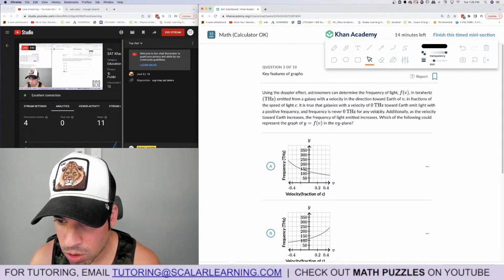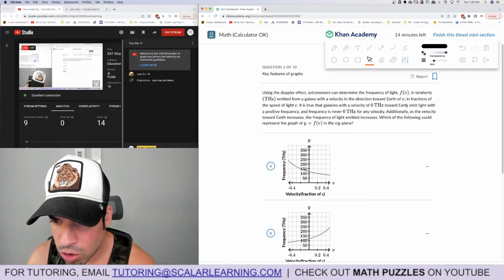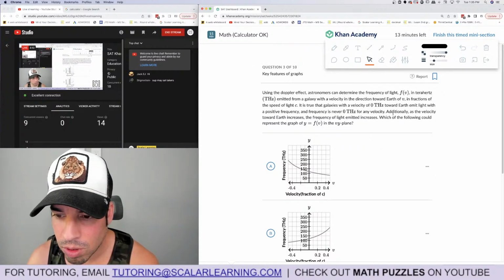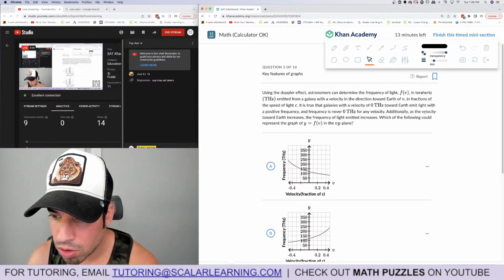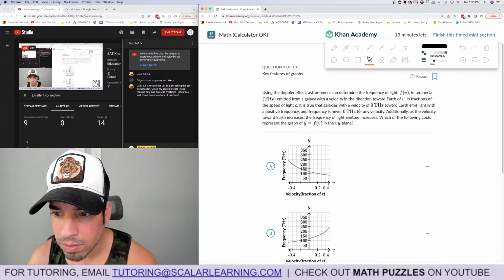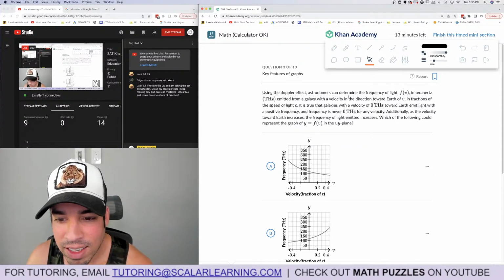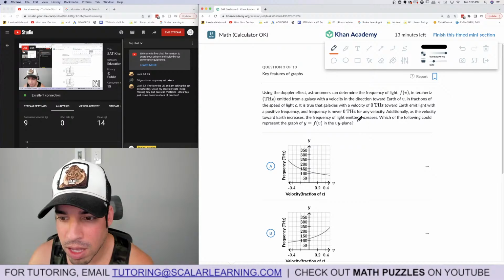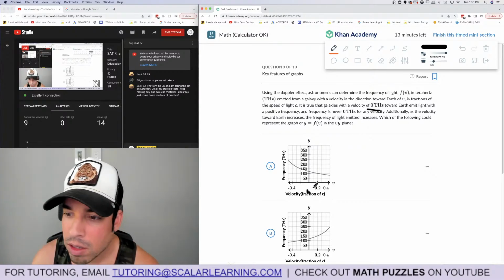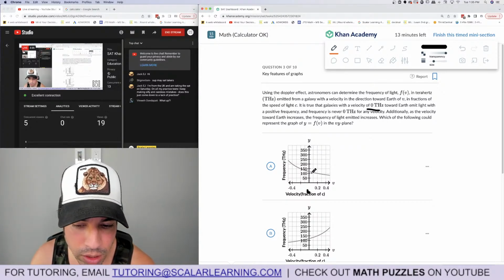Using the Doppler effect, astronomers can determine the frequency of light in terahertz emitted from a galaxy with a velocity in the direction towards Earth of v in fractions of the speed of light. Is it true that galaxies with a velocity of 0 towards Earth emit light with a positive frequency? Hold on, it says a lot here. Okay, oh my God. It is true that galaxies with a velocity of 0, so that's over here, velocity of 0 toward Earth, emit light with a positive frequency.